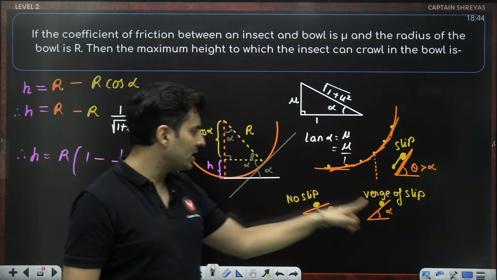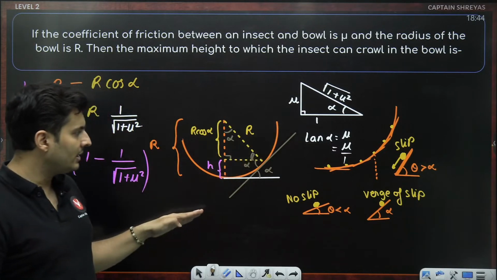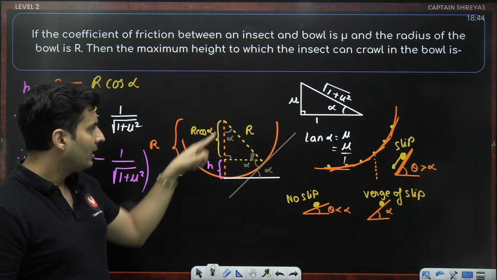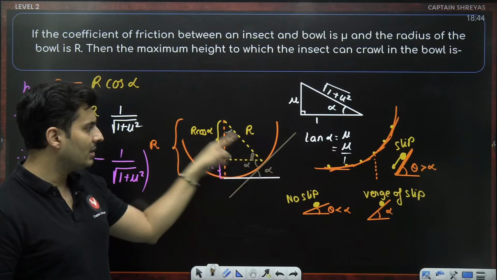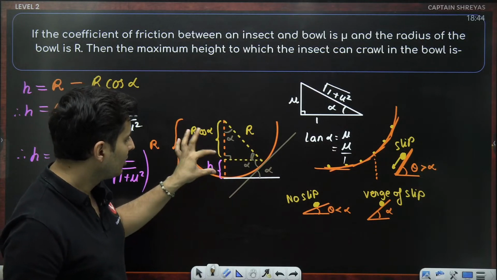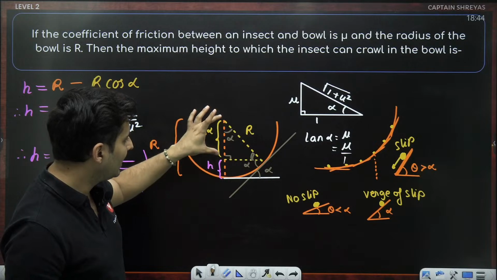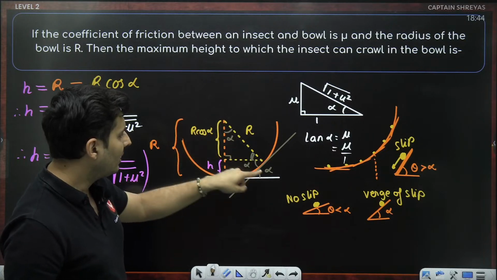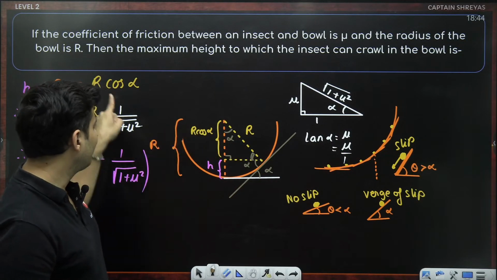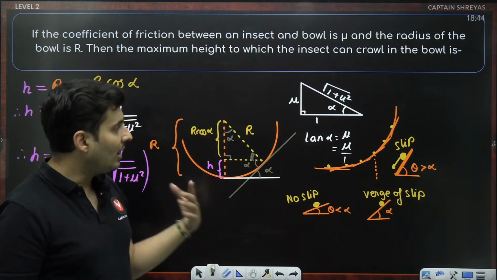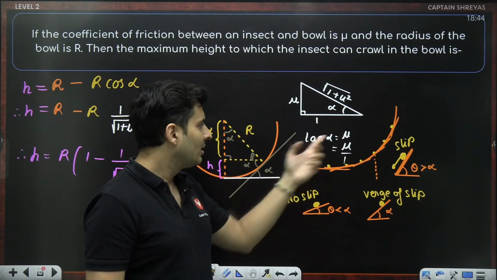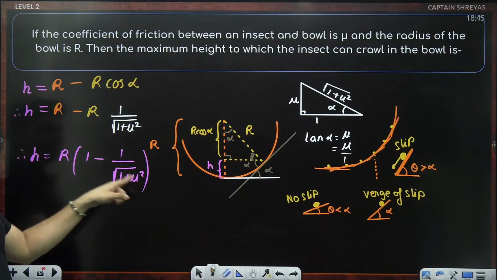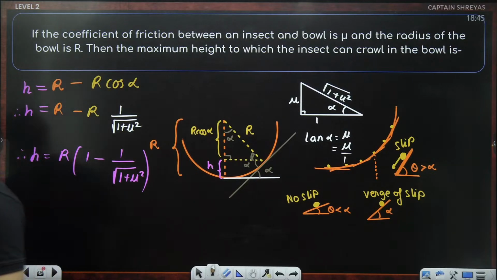So I took that special case over here where I have drawn the tangent to the bowl and it is on the verge of slipping, so that inclination is alpha and this is radius, this is radius. I have done some geometrical construction because I want this height. So this height can be found only by taking this minus this. This I know is radius. How much is this? This is r cos alpha, and I got alpha by geometry. How much is cos alpha? Well, I know tan alpha. How do I know tan alpha? Because it is angle of repose. So I constructed an imaginary triangle. From tan, I got cos, substituted to get the height. Is that okay?